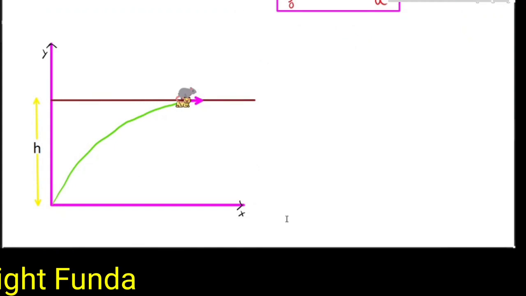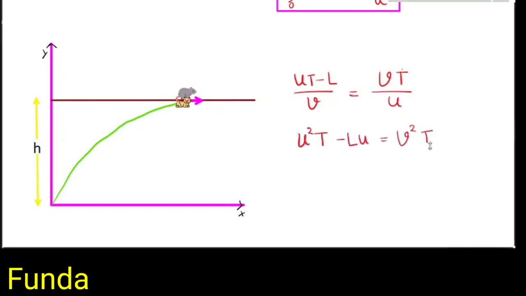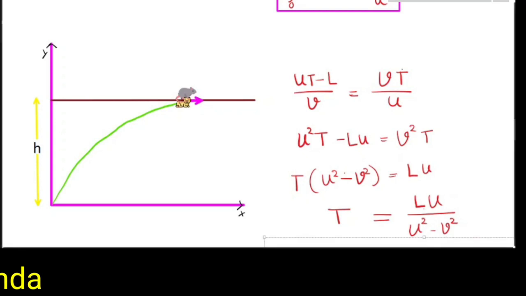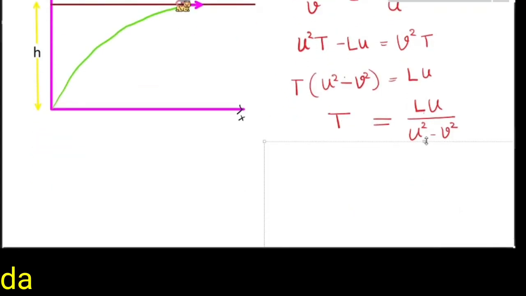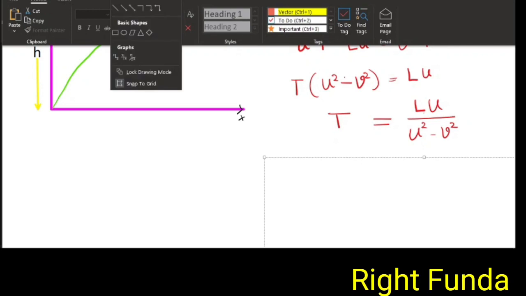Right now, when they are meeting at this point, equating both the equations, we can write that ut minus L by v is equal to vt by u, from equations 1 and 2. From this, by cross multiplication, there will be u square t minus Lu is equal to v square t. Taking the t terms to one side, t into u square minus v square equals Lu, and from this I can calculate that t is equal to Lu by u square minus v square. So I obtained the time it will take for Tom to reach Jerry.